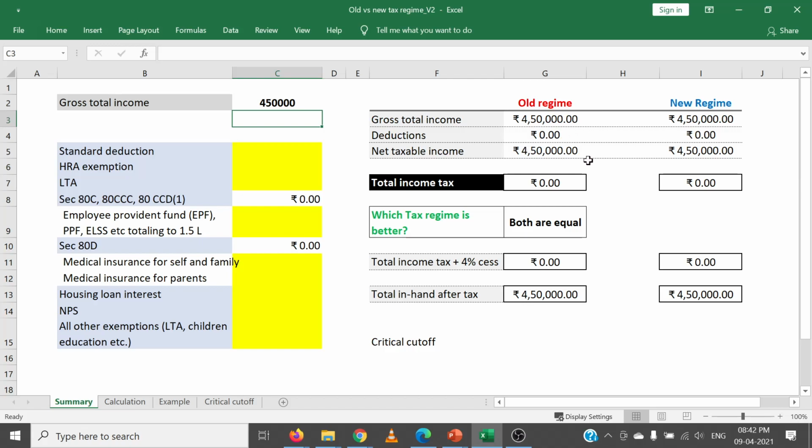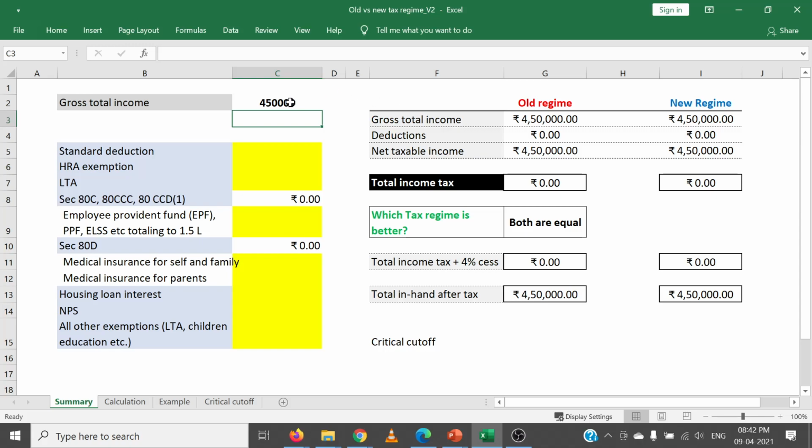Okay, but we earlier said that between 2.5 lakhs to 5 lakhs there was 5% income tax. So there is a rule under 87A where if your net taxable income is less than 5 lakhs, you can claim a rebate. And hence in both the tax regimes, you don't see any income tax. So below 5 lakhs of net taxable income, both the tax regimes are equal irrespective of your savings habit.